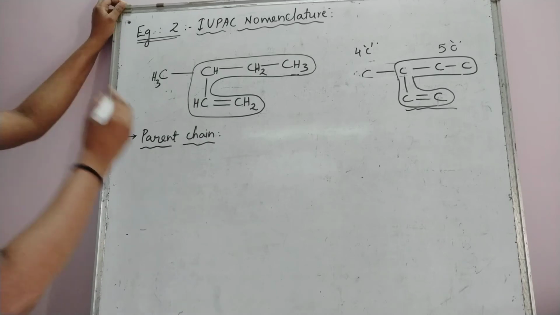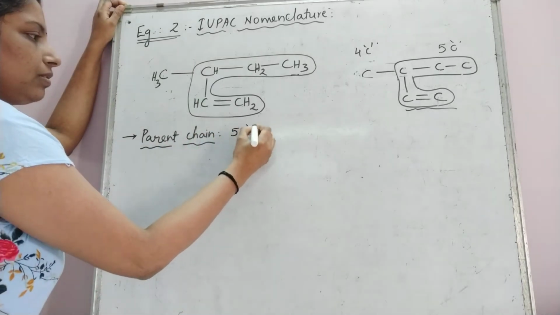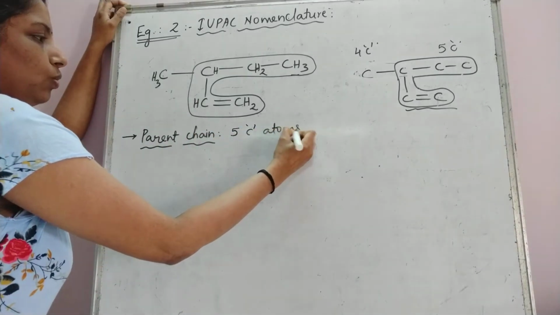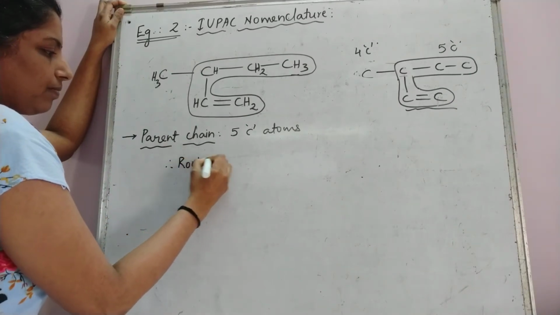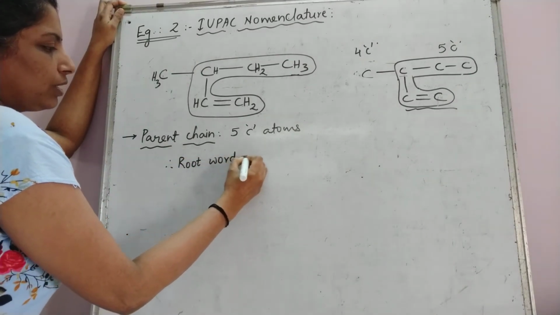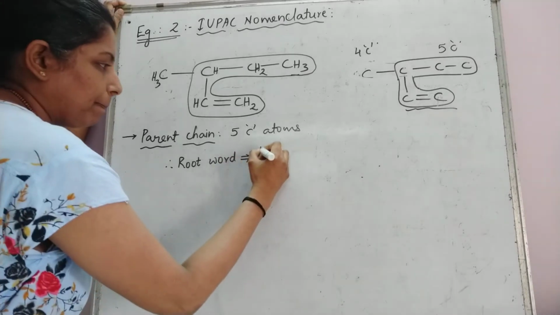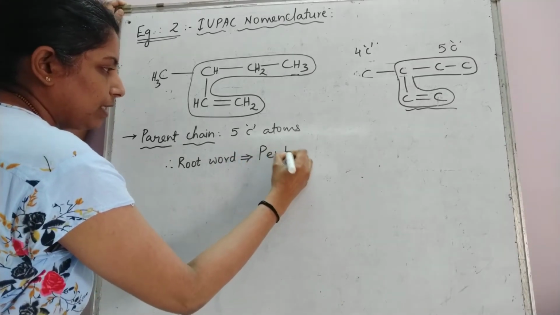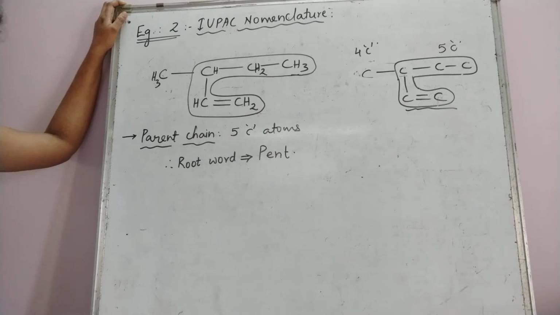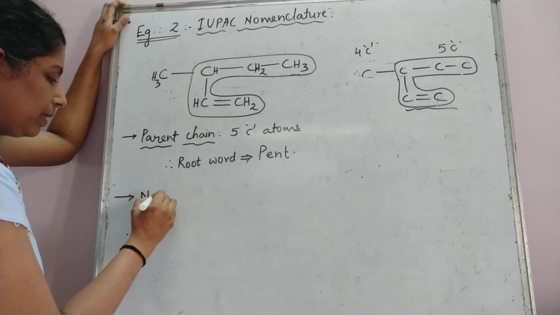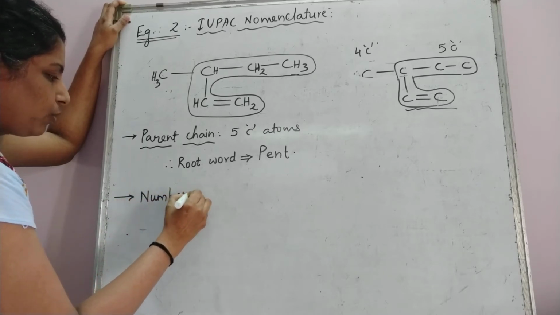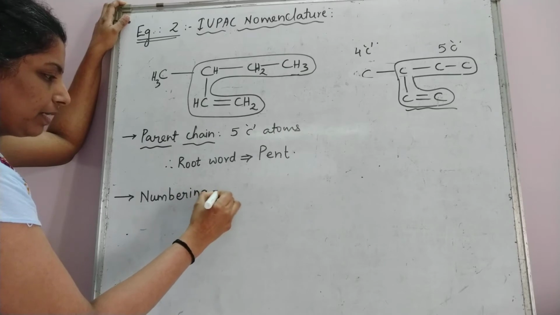Now since it contains 5 carbon atoms in the parent chain, what will be your root word? The root word will be pent. What will be the root word? The root word will be pent. Okay. Now going to the next part, that is the numbering part, putting up the locant.